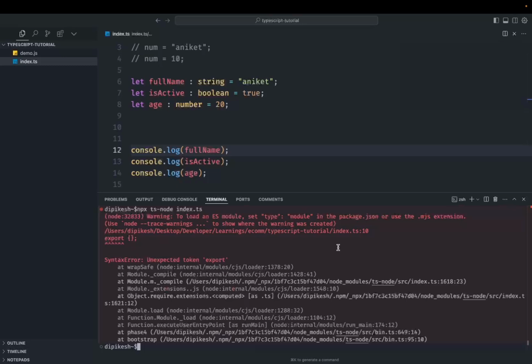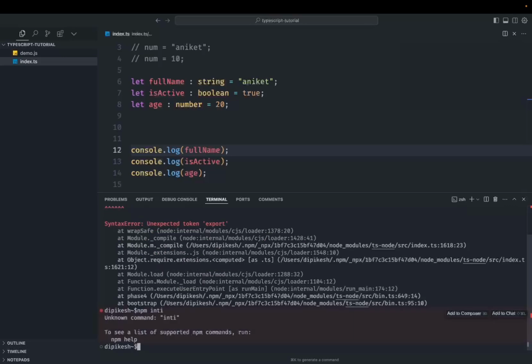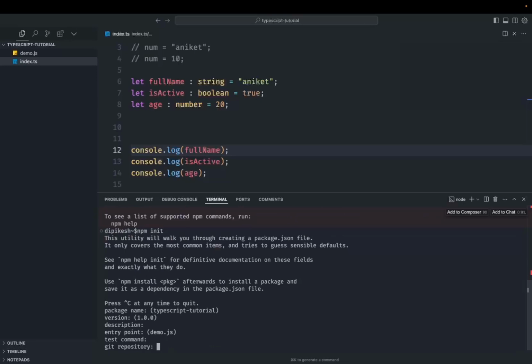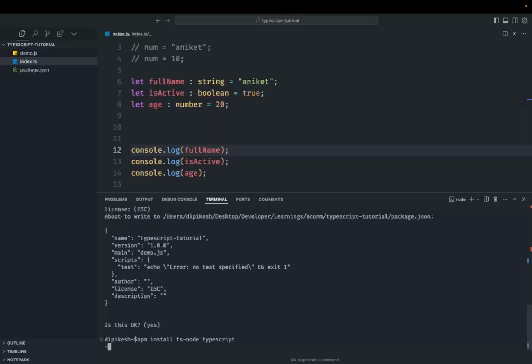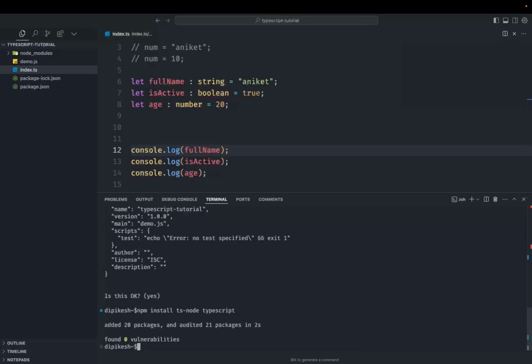Because we want TypeScript to run these specific files, we need to install TypeScript for this repository. So for that we first need to init it. Sorry, so npm init, and after that, we need to install TypeScript and ts-node for this. So npm install ts-node and typescript. That's all the dependencies needed for the TypeScript file to run.